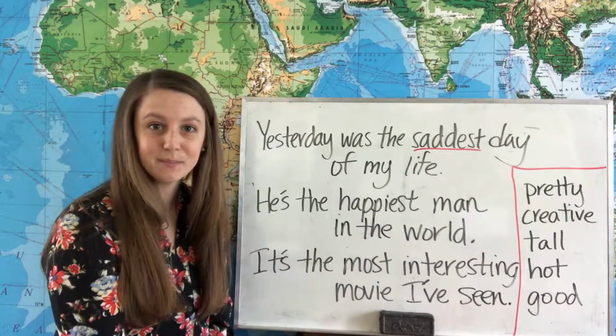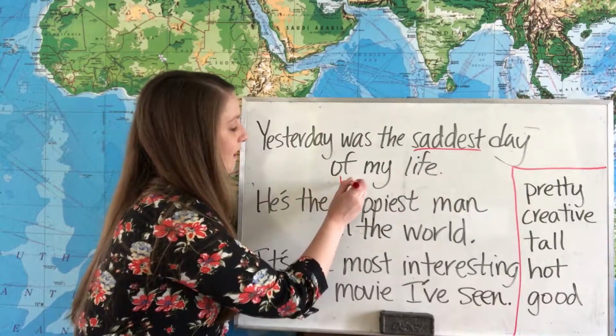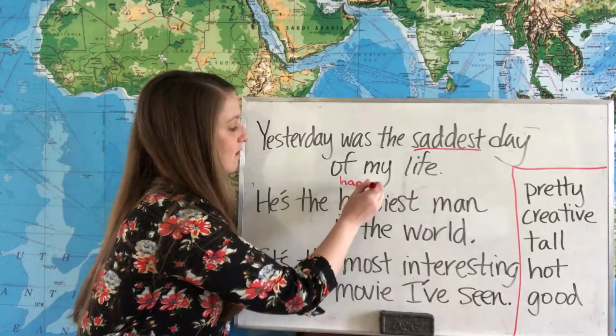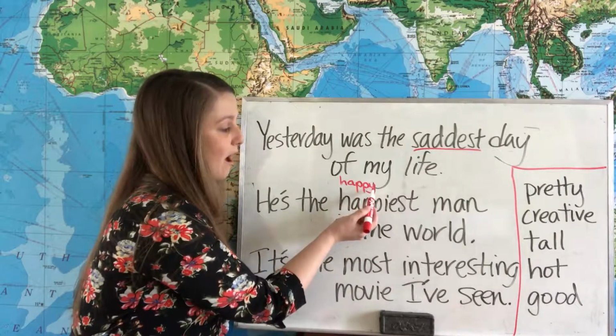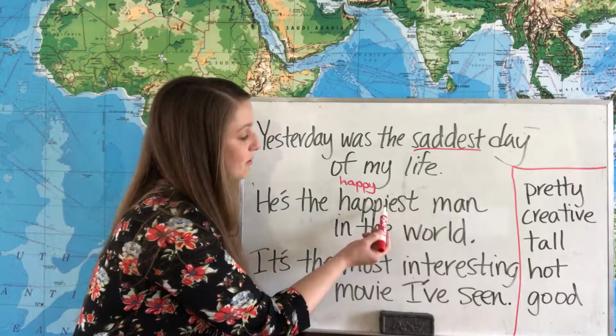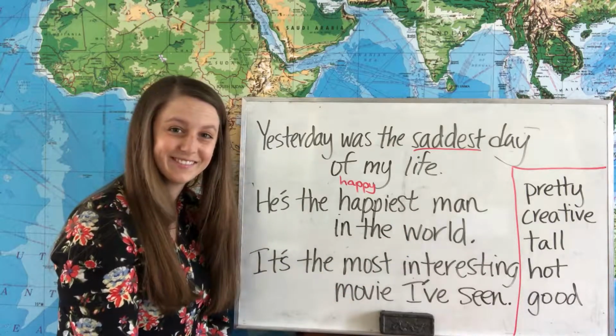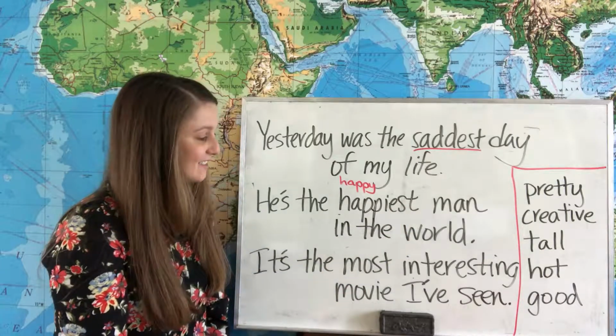Here's another one of our special spelling rules. For adjectives like happy that end with y, we'll delete the y and change to iest, happiest.